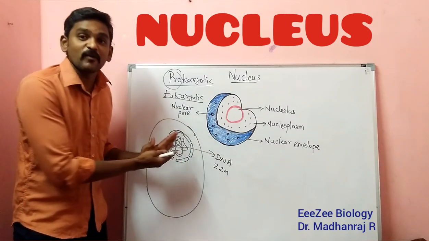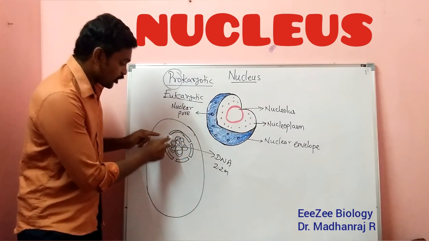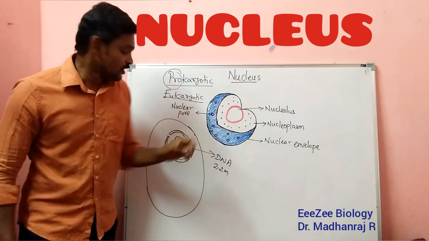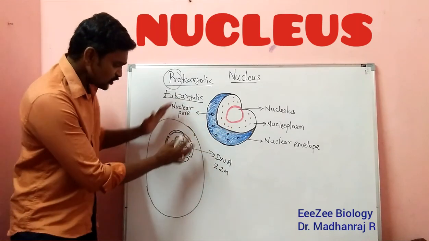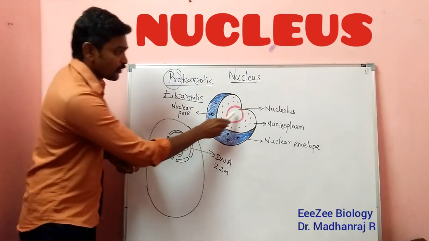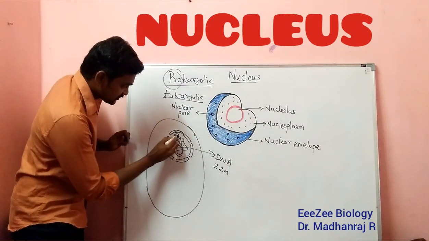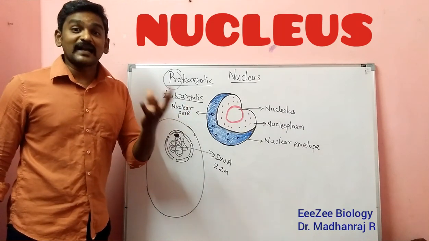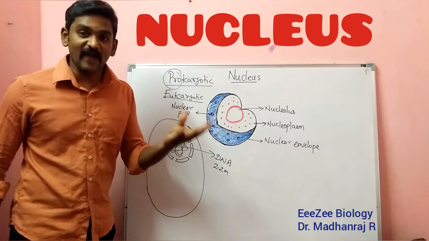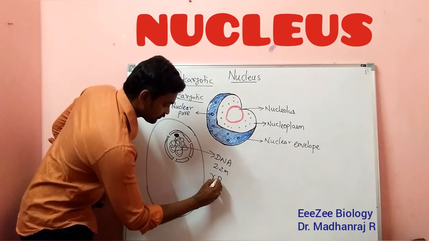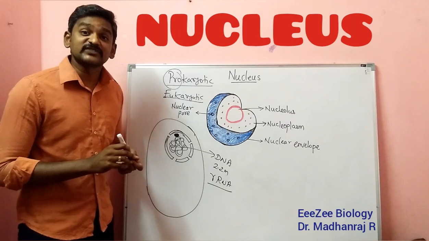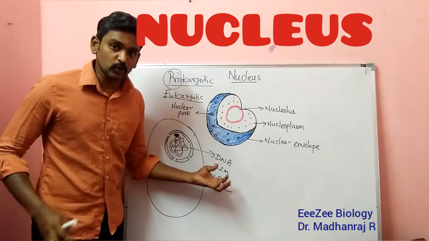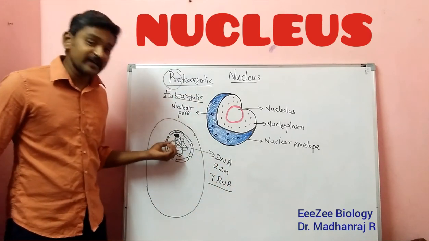So the outermost structure is a double-membranous structure, and it has small pores, which you can see here, called nuclear pores. Inside, we have DNA, the main content. Apart from that, we have the nucleolus. What is the nucleolus? The nucleolus is the factory for ribosomes, that is rRNA. Ribosomal RNAs are produced in the nucleolus, the structural component of the ribosome. So this rRNA is produced by the nucleolus.